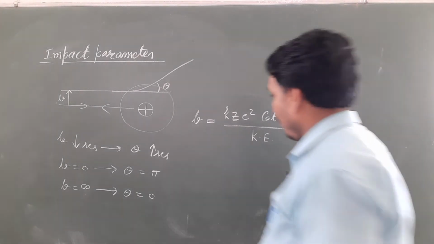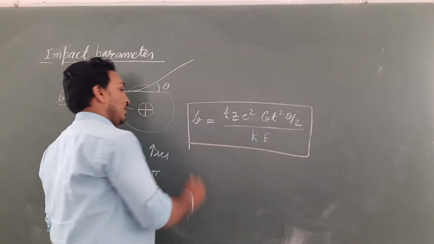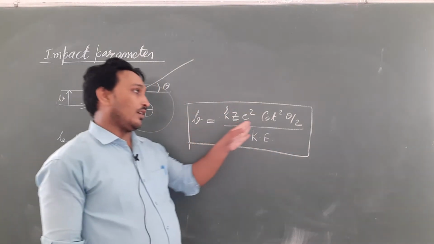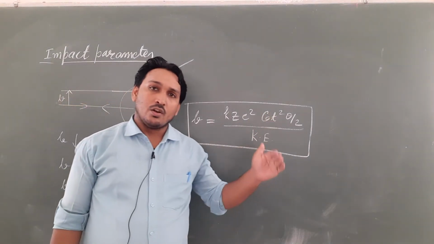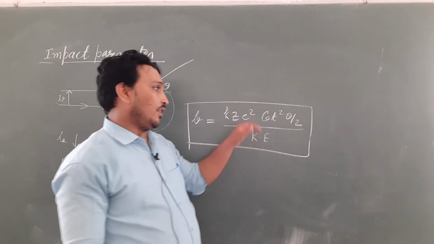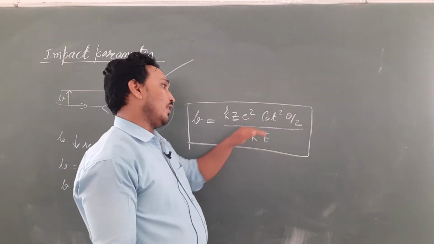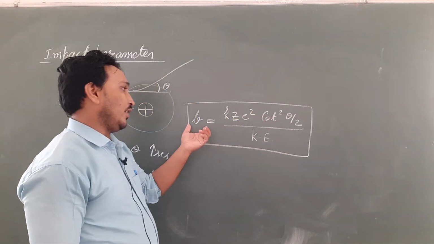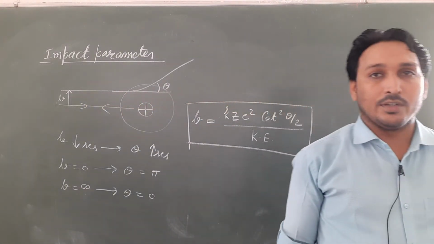Directly we have to write the formula, and from the formula also you can see that cot theta is a decreasing function. With increasing value of theta, cot theta decreases, and that's why when theta increases, cot theta decreases, b also decreases. Is it clear? So this is what the impact parameter is.